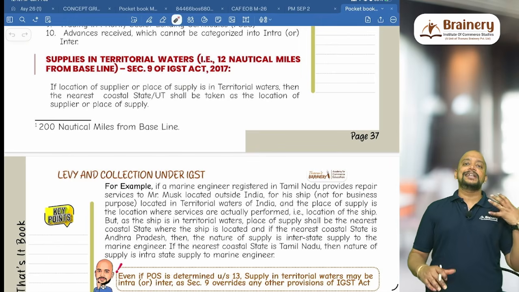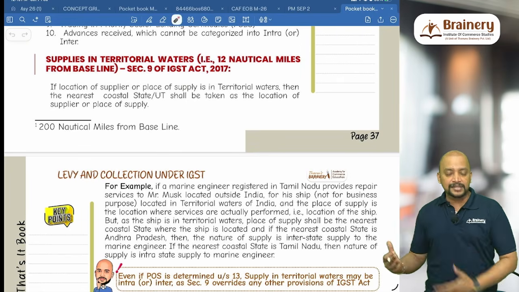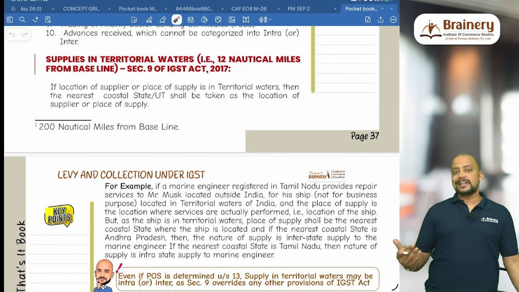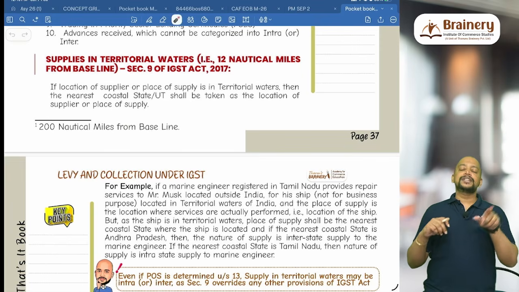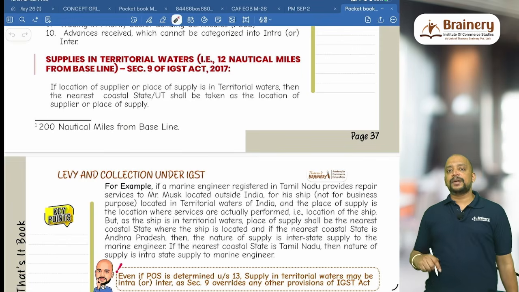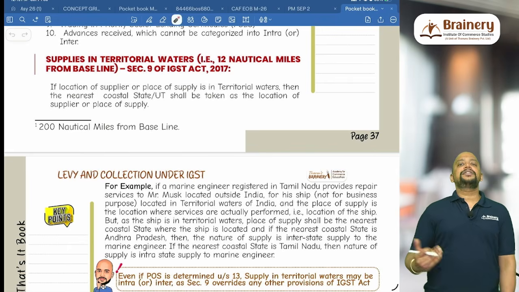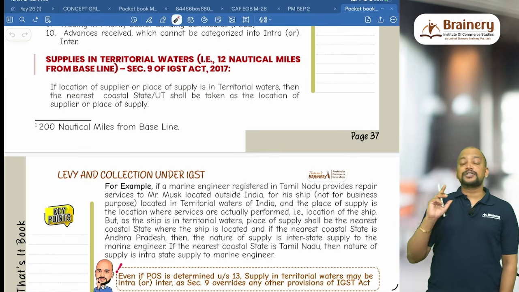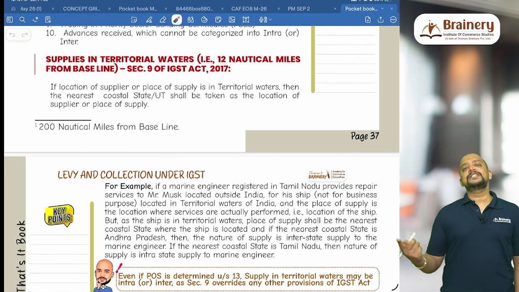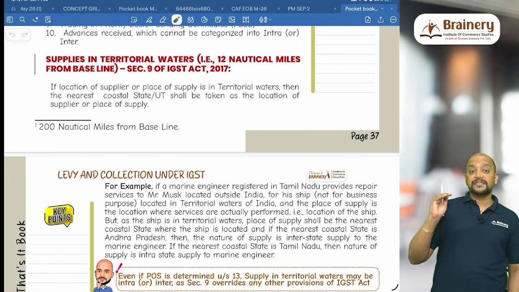For example, if there is a marine engineer who is in Tamil Nadu and who is going to the Bay of Bengal for providing marine services, repair services to a ship, in that case the place of supply will be taken as the location where services are actually performed. Because in case of place of supply, section 13 will be applicable. Say the marine engineer is in Chennai, Tamil Nadu, and the ship belongs to a foreign company in the Bay of Bengal. Section 13, performance based service in relation to goods, has one point: in case of a ship, etc., related to business purpose, we need to see the location of recipient. But if it is not for business purpose, then the location where the service is actually performed.